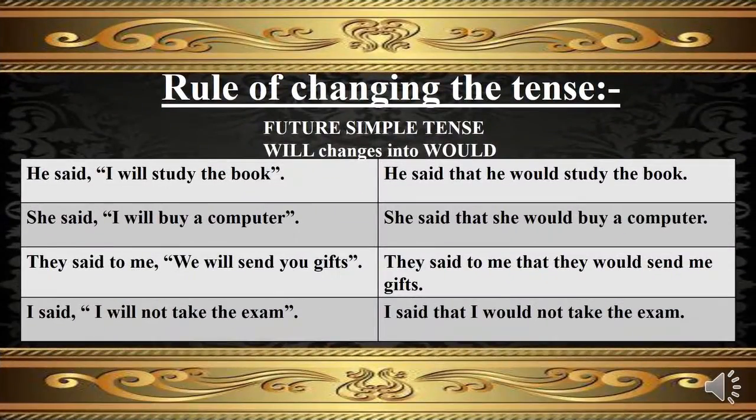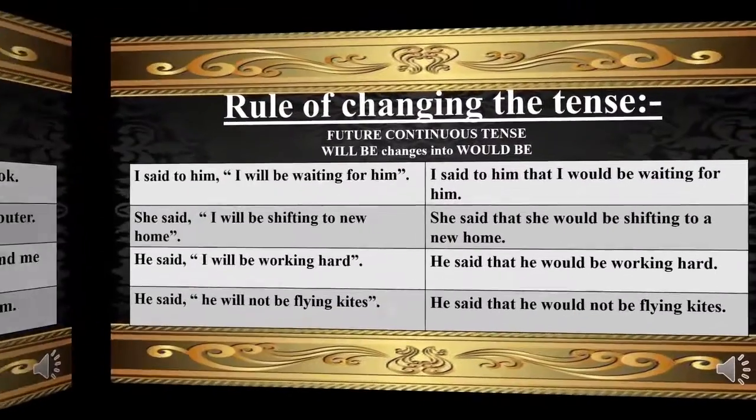Let's discuss the rule of changing the tense from future simple tense, in which will changes into would. In the first example, will study the book will change into would study the book. In the second example, will buy a computer will change into would buy a computer. In the third example, will send you gifts will change into would send me gifts. In the fourth example, will not take the exam will change into would not take the exam.